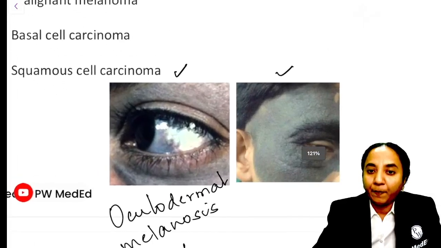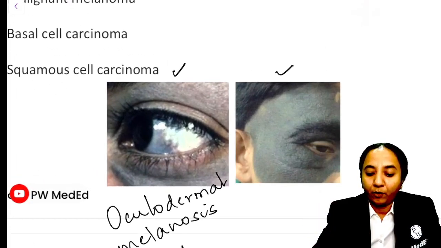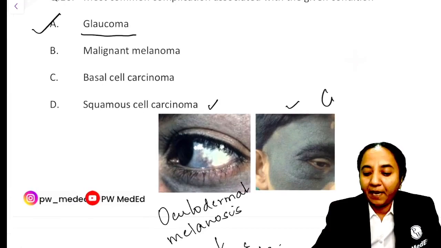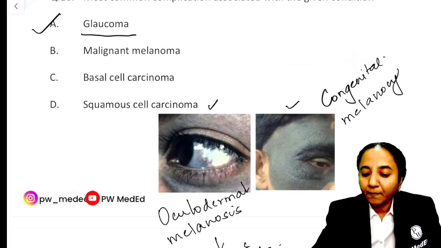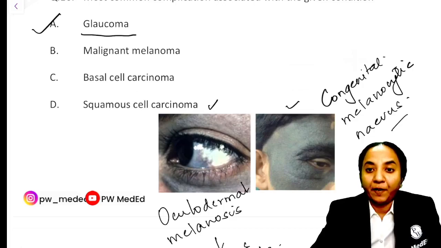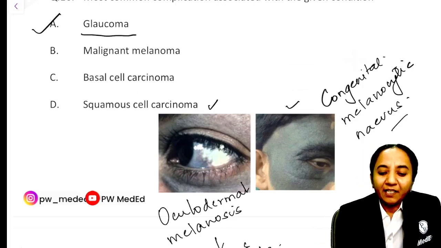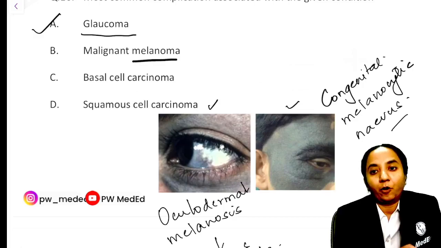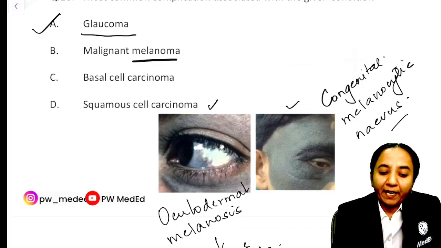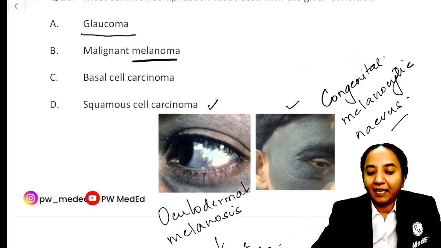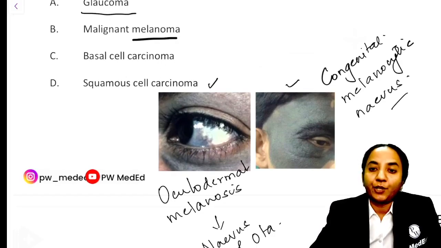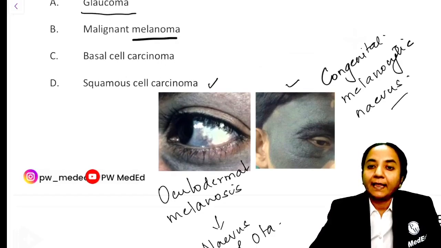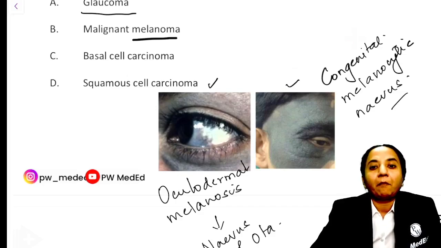Now if you look at this picture, this is not oculodermal melanosis. This is a congenital melanocytic nevus. So for a congenital melanocytic nevus, if this is the picture that has come in the exam, then the answer probably is going to be malignant melanoma. So depending on what picture has come, the answer is likely to change. If it is a congenital melanocytic nevus, then we would probably consider marking malignant melanoma.